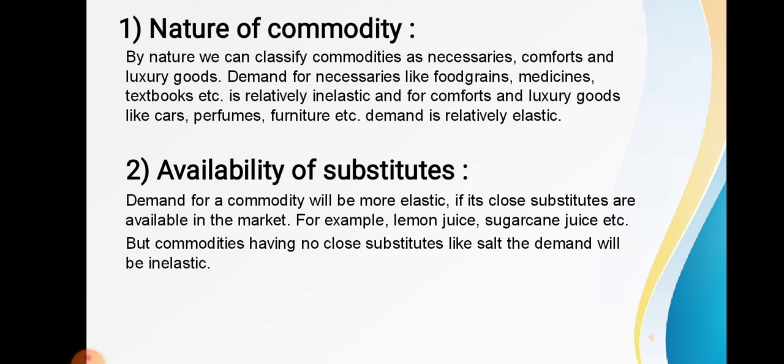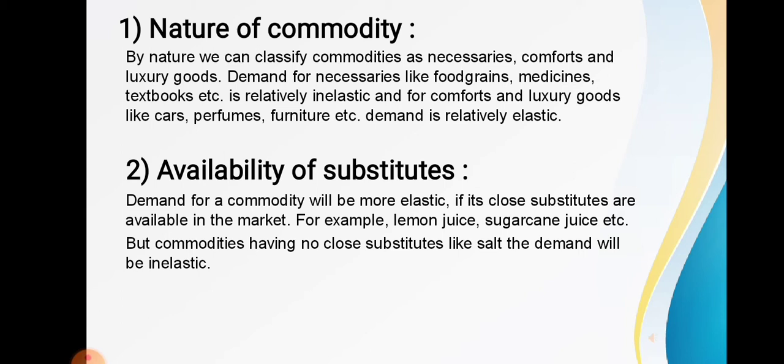So according to the nature of commodity, there are 3 types of goods: necessary, comfort and luxury. So the demand for necessary goods like food grains, medicines, textbooks is relatively inelastic, and for comfort goods like cars, perfumes, furniture, etc. are relatively elastic. So that is the first factor, the nature of commodity. I hope it is clear. Now let us come to the second factor, that is availability of substitute.